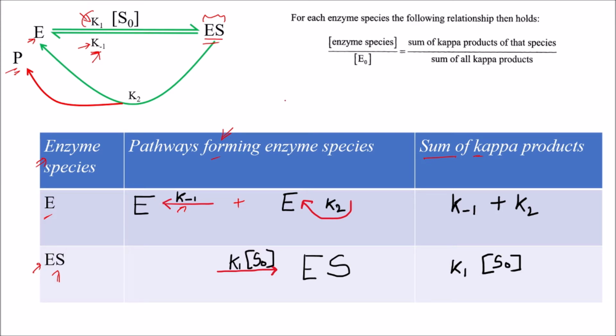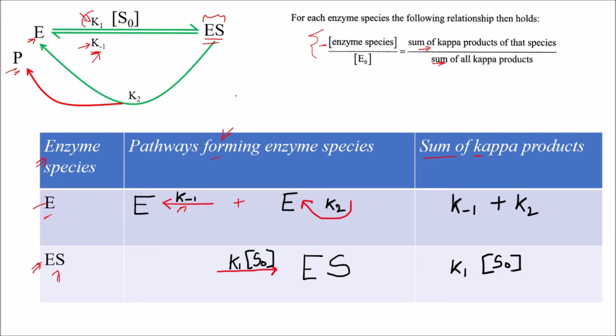Further, they took that for each enzyme species, the enzyme species divided by the total enzyme used will be equal to the sum of the kappa products of that particular species divided by the sum of all kappa products.